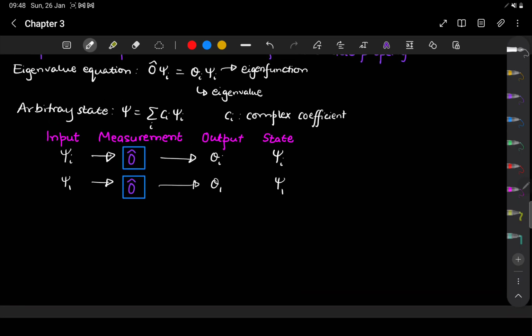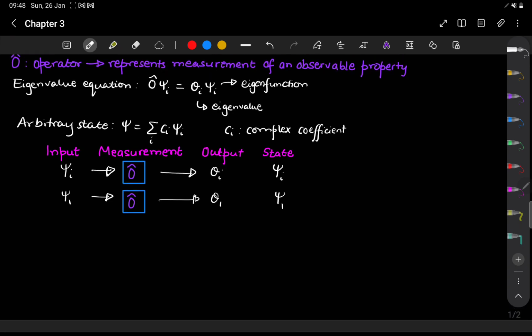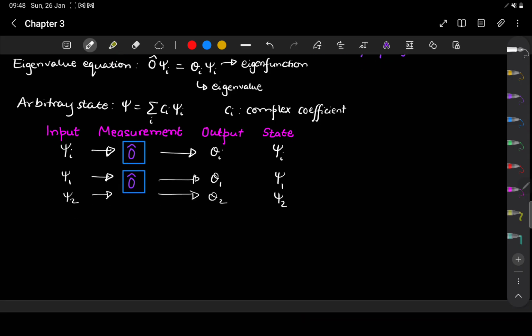So this is when we send in states in the eigenfunction. So psi 1 will remain psi 1 and give you the output value O1. If I send in psi 2 into this, I will get O2 and the same state psi 2. So if I send in eigenfunctions, the state will remain unchanged.